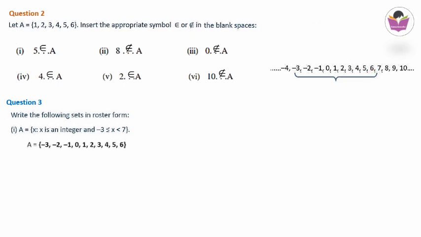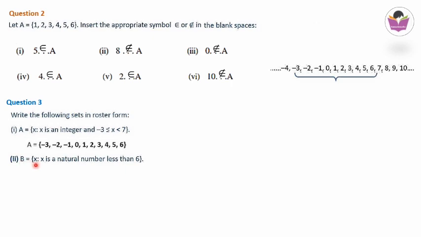Here when we write A is equal to minus 3, minus 2, minus 1, 0, 1, 2, 3, 4, 5, 6. From here we have written. Remember about this 7, because 7 we will not take, because there is no equal to symbol here. Here minus 3 will be taken because there is an equal to symbol along with less than. We read as less than or equal to.